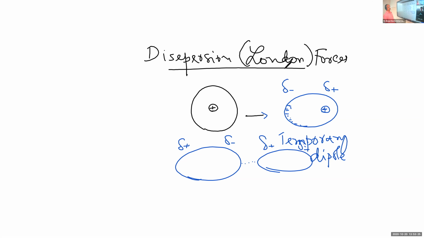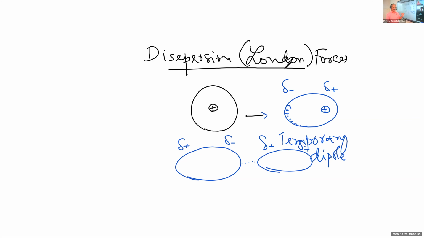And this type of attraction between the temporary dipoles, temporary, momentary, or transient dipoles, is called the dispersion forces or the London forces. So the London forces or the dispersion forces are the attractive force between temporary dipoles or transient dipoles.